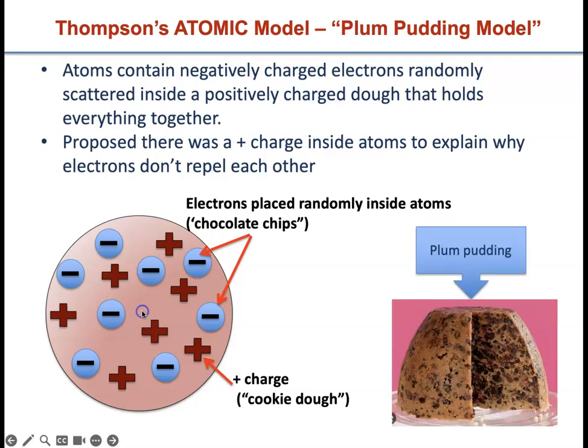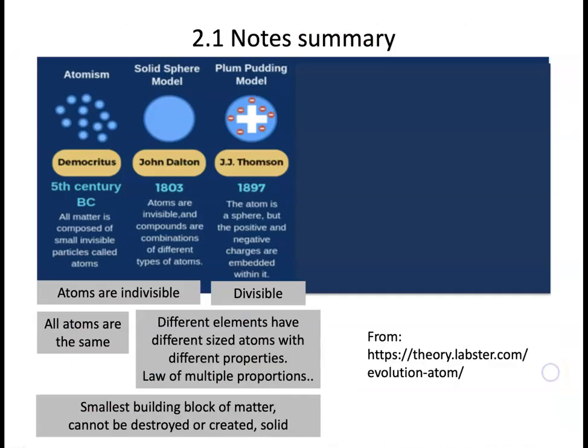This model is called the plum pudding model because there is a British dessert called plum pudding which has plums randomly scattered all over the place. If you can imagine a three-dimensional sphere, you'll have electrons in and out all over the place, and the dough in this pudding is the positive charge. Now this is Thomson's model.